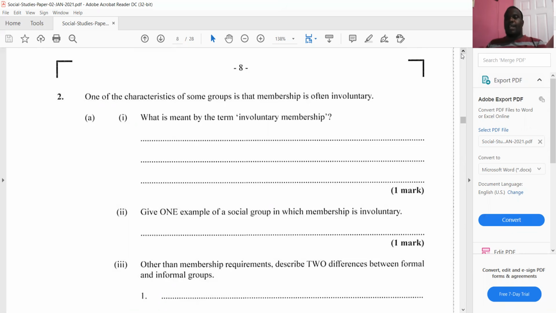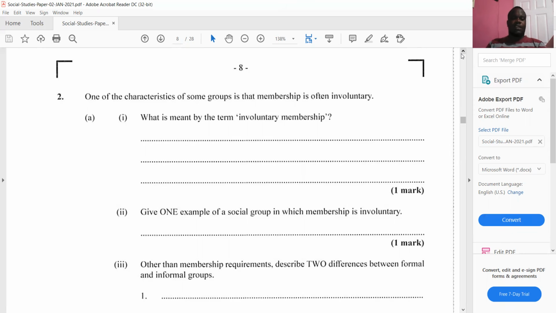Membership is involuntary in some gangs. Membership is also involuntary in some military service in some countries, like in North Korea. Military service is mandatory once you reach a certain age. So that is an example of involuntary membership of a group. A family is also involuntary because you have no choice in joining your family. Good. I don't think schools would be considered a social group though, but schools are involuntary. You have no choice, primary school, I'm talking like primary school, basic school, you have no choice there.